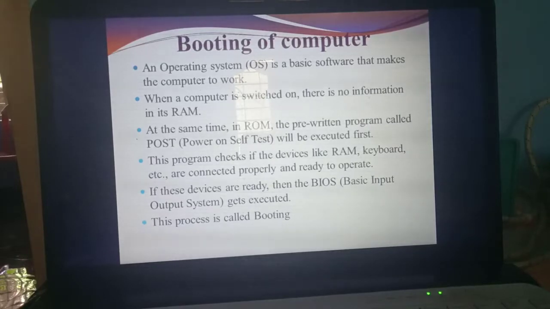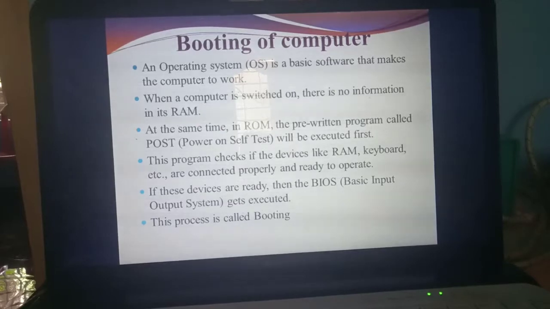Without OS, we can't install any software, or open any applications, or work in the system. What is the basic software to support all these? OS, that means operating system. The operating system is the basic software to make the computer work.